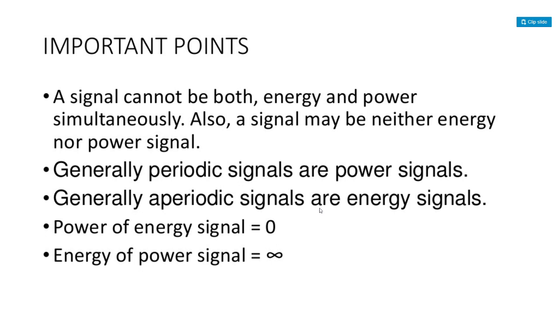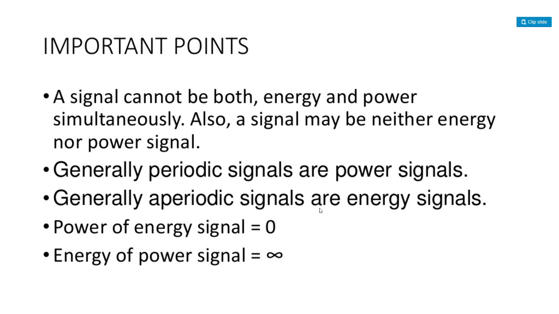Some of the points we have to note very clearly, important points. A signal cannot be both energy and power simultaneously. This is a very important point. Also, a signal may be neither an energy nor a power signal. The point is very clear. A signal cannot be both an energy and a power signal simultaneously.